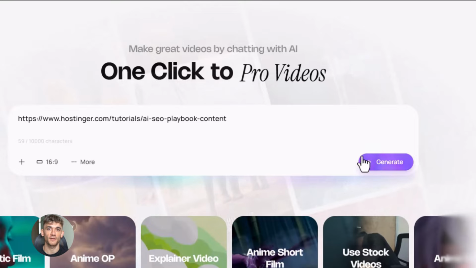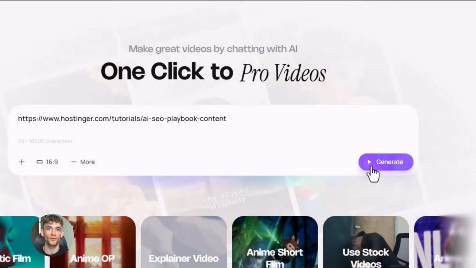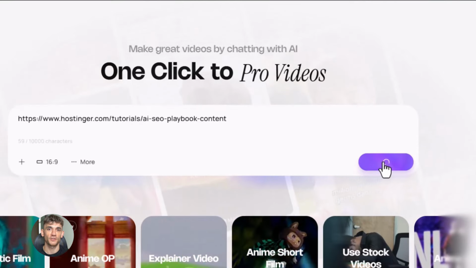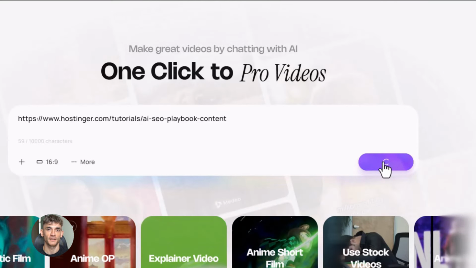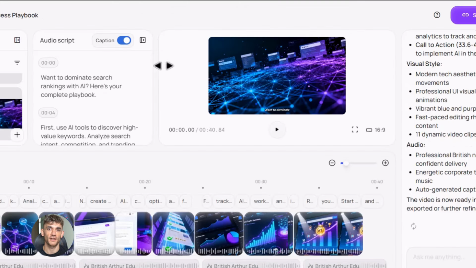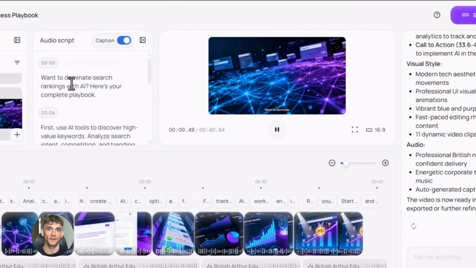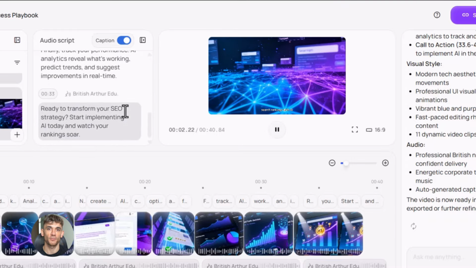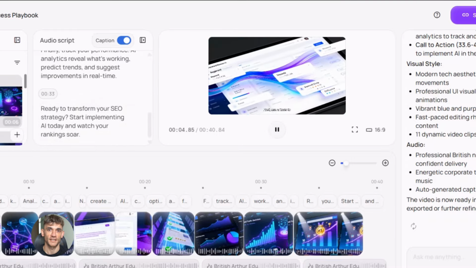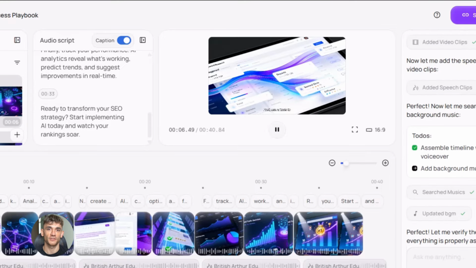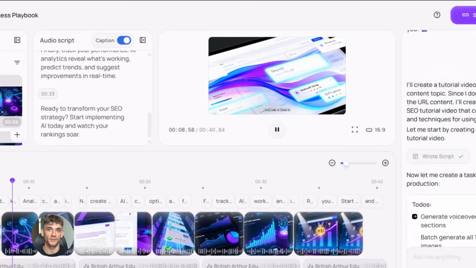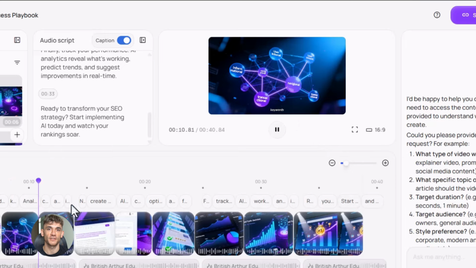You open Medeo, you see a simple interface, no complicated menus, no confusing options, just a place to paste your content. You paste your text or link, the AI starts processing. You can see it working, reading your content, planning the video, building the scenes. You pick some basic settings if you want. Video length, voice style, visual theme. But you don't have to, the defaults work great. The AI makes smart choices automatically.